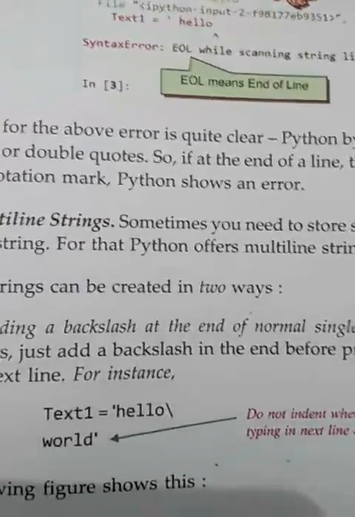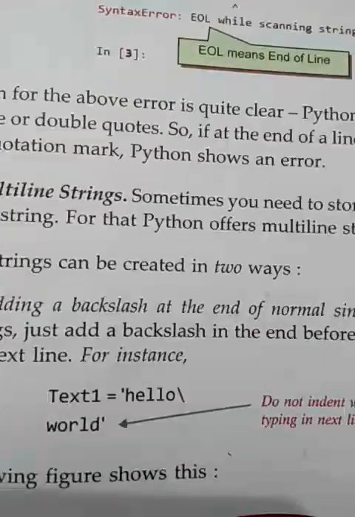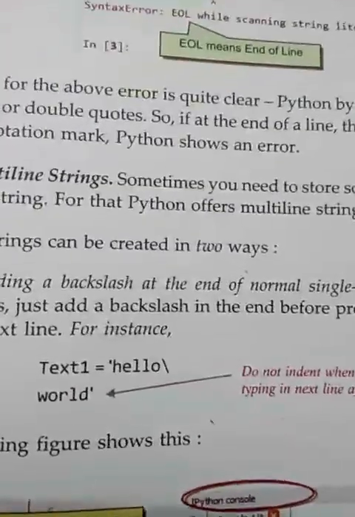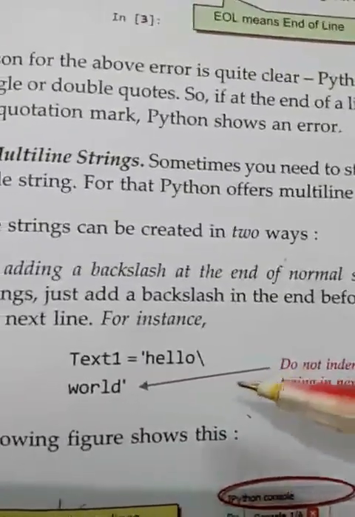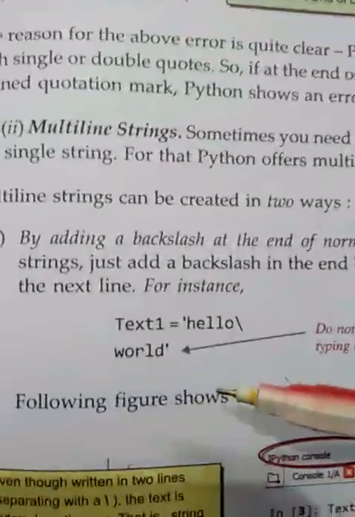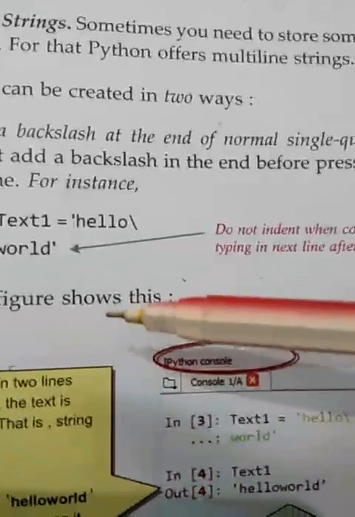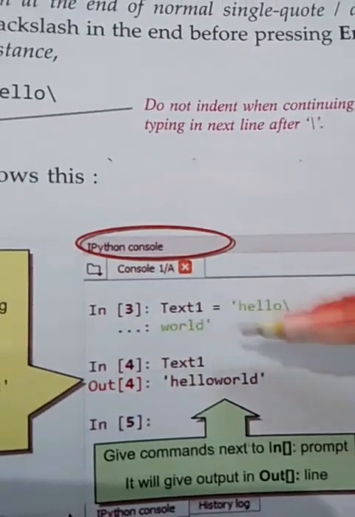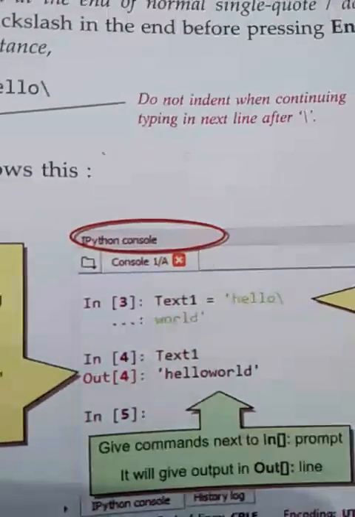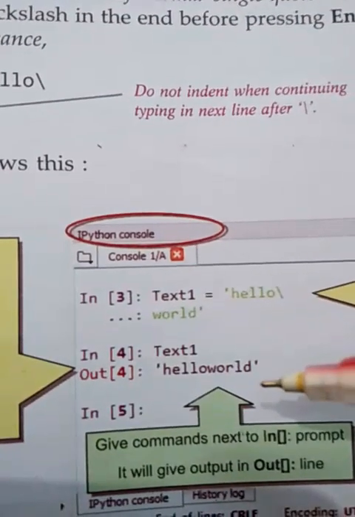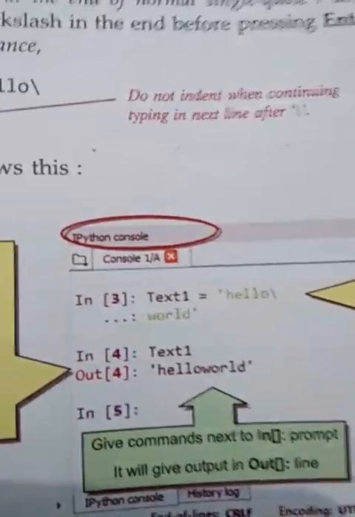So there is a solution for this. A string can also be created in two ways. If we want to type a string as multi-line, we will use the slash sign. So this will execute. See in this example, this is the compilation process of a program. Here in text1 we are storing hello slash world, and when we print the value of text1, the system gives the answer hello world on a single line.